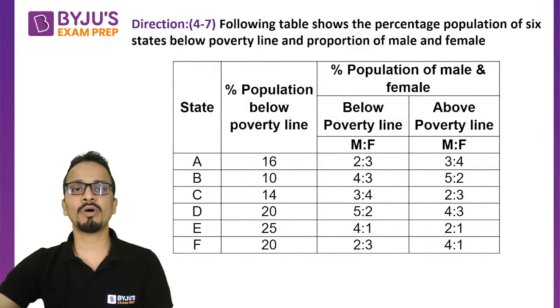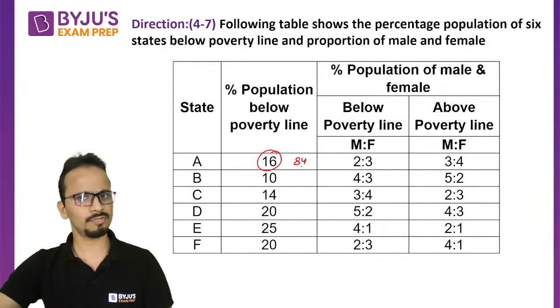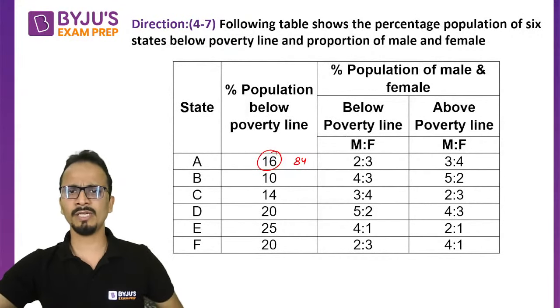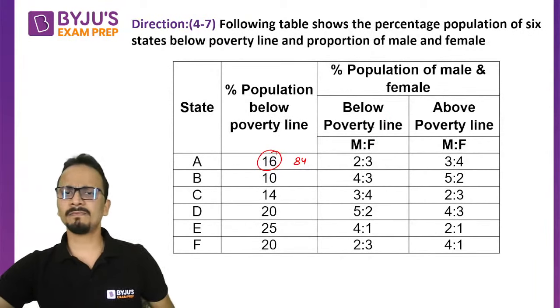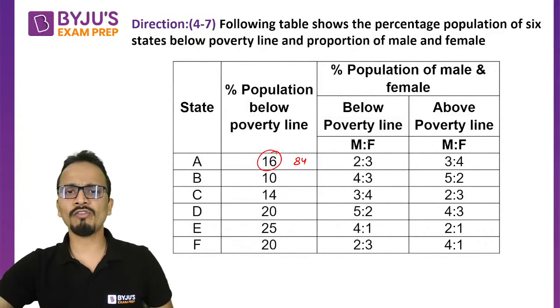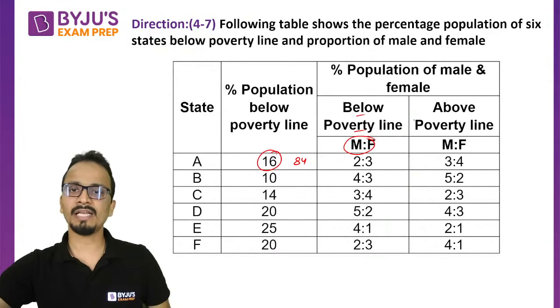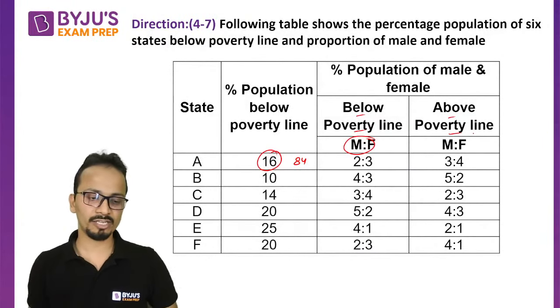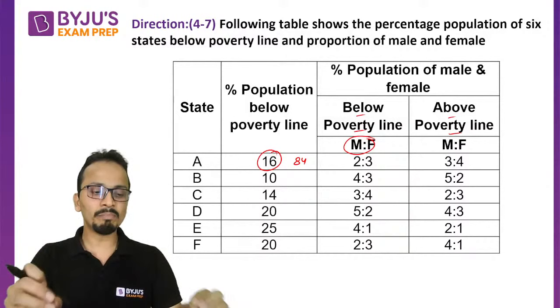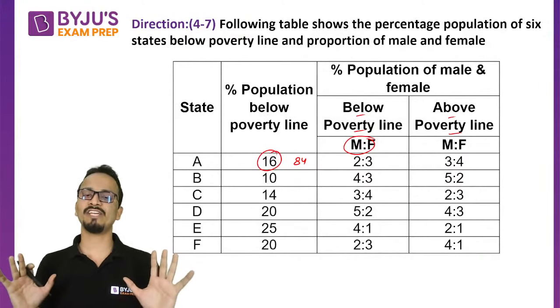Below poverty line it is 16%, so above poverty line will be 84%. This is what I can derive myself. On the right hand side, they have given the ratio of males and females which are below poverty line as well as above poverty line. So this is very simple, very basic data that is given to us.